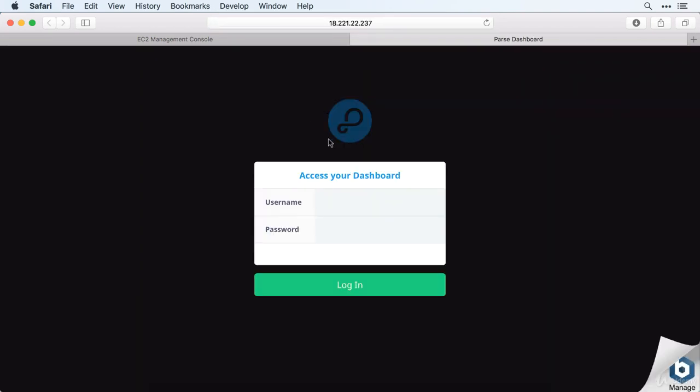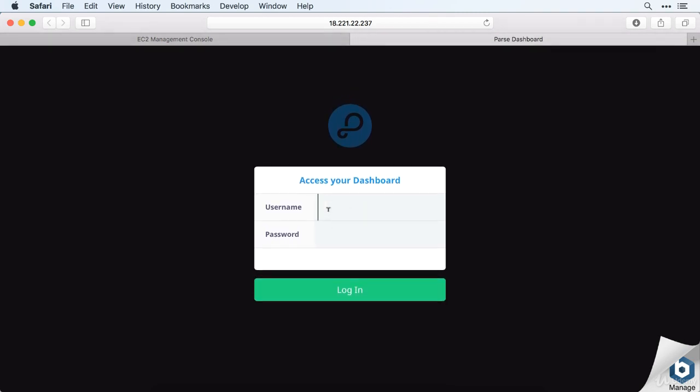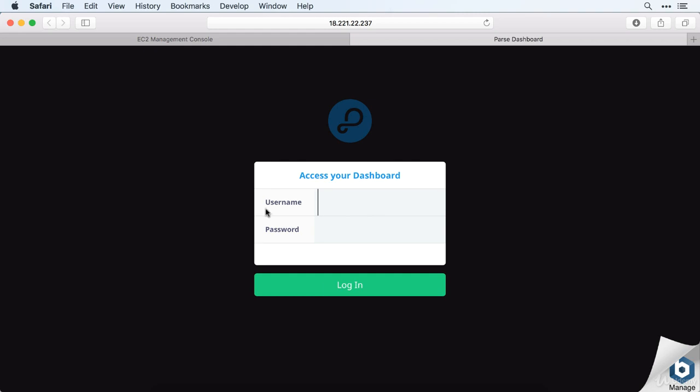And after this, instead of doing the /parse, we are going to do / and just type in apps, just like that. So if we hit enter on that, you can see this brings us to a login page here for the Parse server.